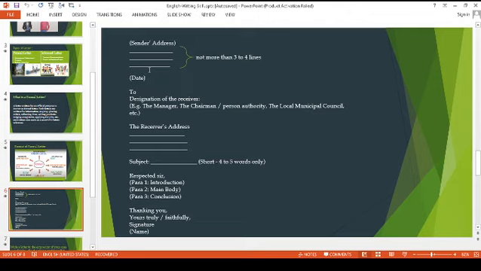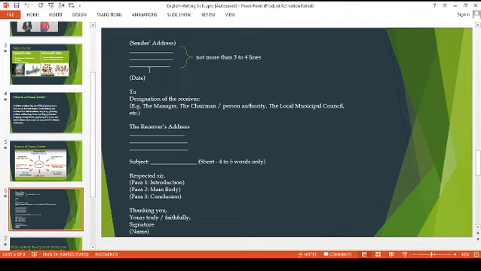Next, again you leave one line, and I will write the subject. The subject will be very short, 4 to 5 words only, and you can easily get the subject from the question itself. Then leave one line again and write the salutation, that is, respected sir. Then your letter starts, and the main body will include 3 paragraphs. The first paragraph will be an introduction, the second the main body, the third the conclusion.